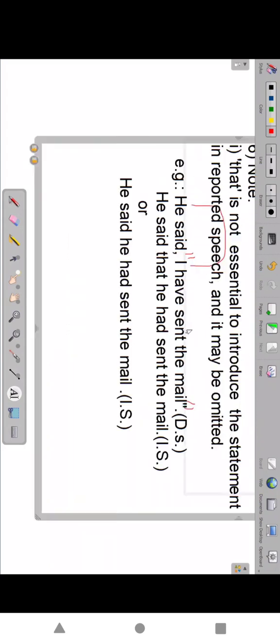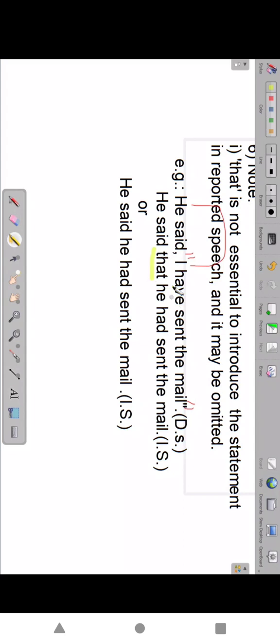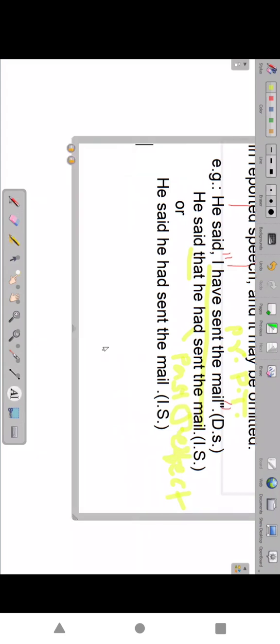Is it clear now? First note. Actually, in the answer form sentences, we have to use that. After that, rules are same. I have sent is present perfect. We change it to past perfect. That is the rule. But without that also, please accept modern English. Definitely we use that, but sometimes we remove that. Without that also it is right. That is the first note in the sixth point.